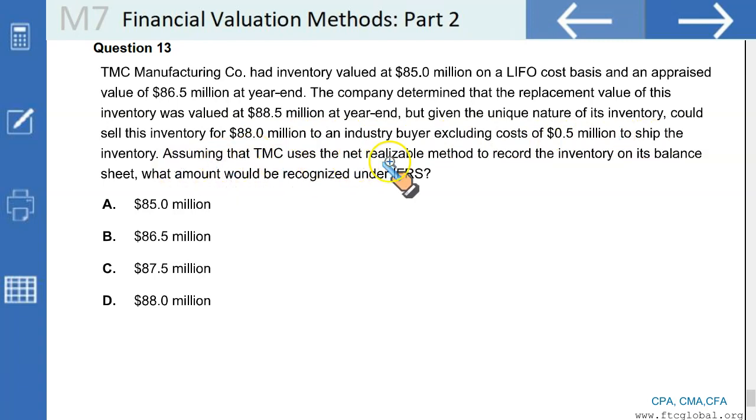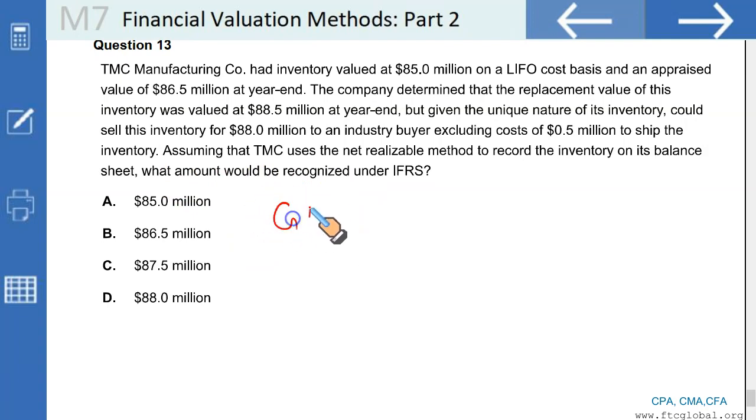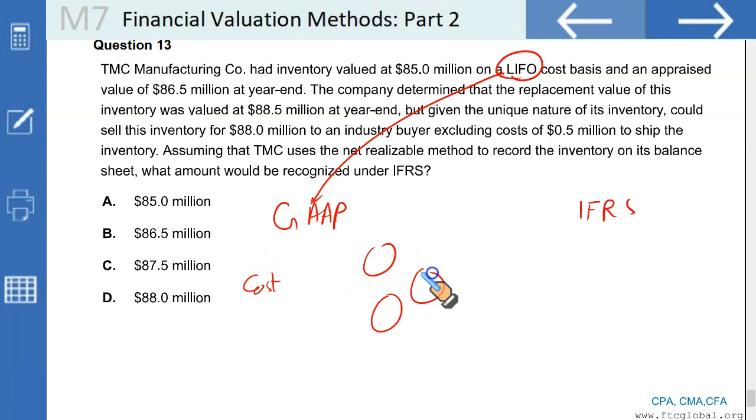Assuming TMC uses the NRV method to record the inventory on its balance sheet, what amount would be recognized under IFRS? Now, it's a good question. Let us spend some time on it. Let's take US GAAP on one end and IFRS on the other. I told you LIFO-based inventory is only permitted under US GAAP. We take cost on the one end and three items on the other side. One is the NRV, which is called the ceiling. One is the NRV minus normal profit margin, which is the floor. Another is the replacement cost.